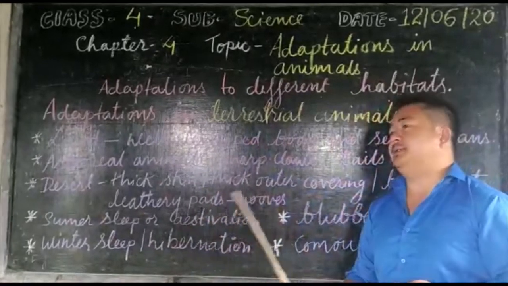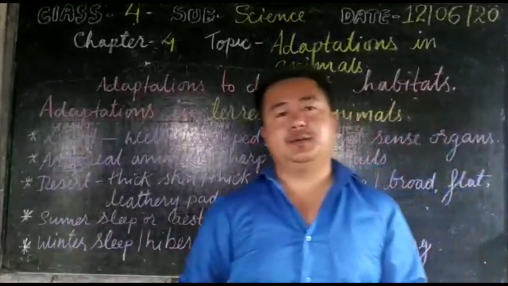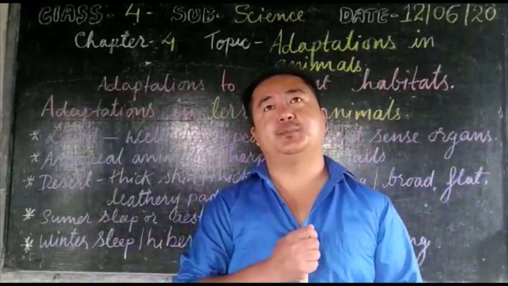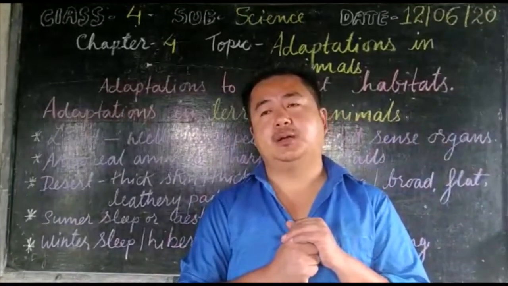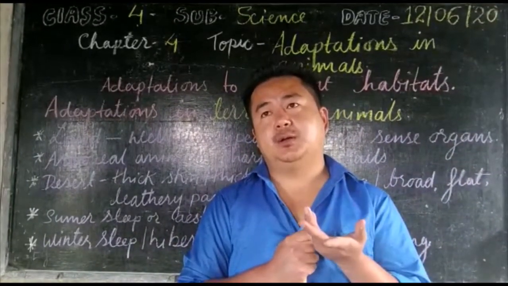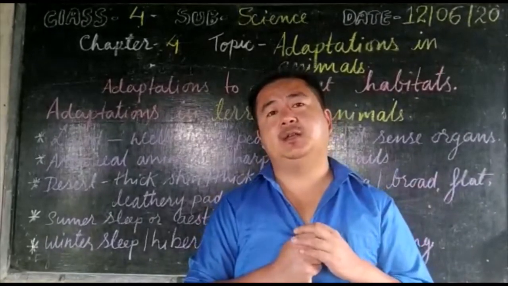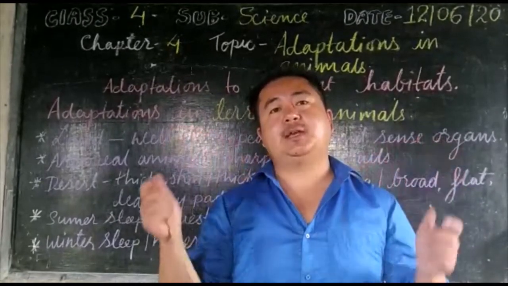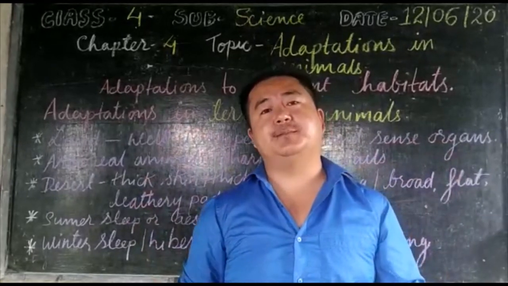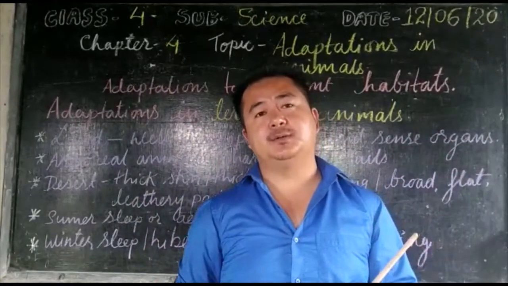And some of the animals living in the cold region, such as a polar bear. Okay, polar bear. What they do is, even a yak also, they have got a very thick fur which protects them from the extreme cold.